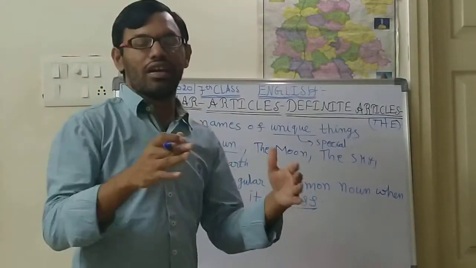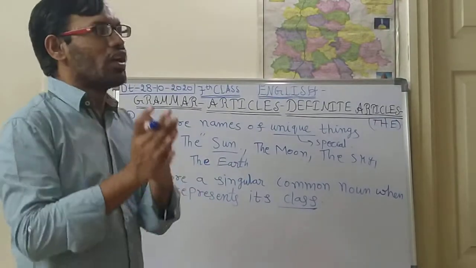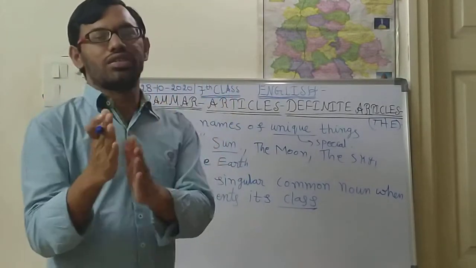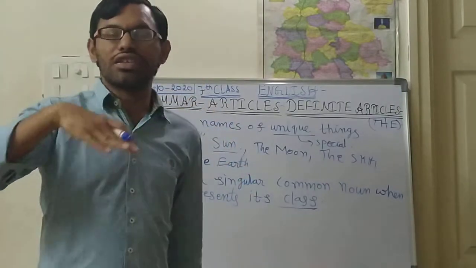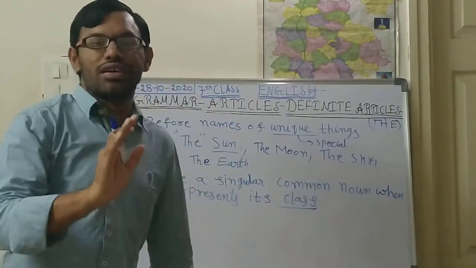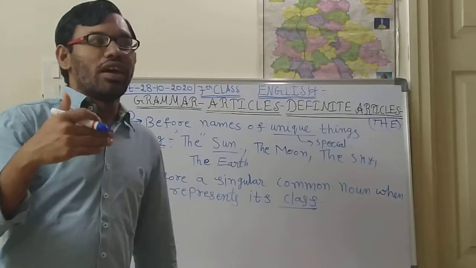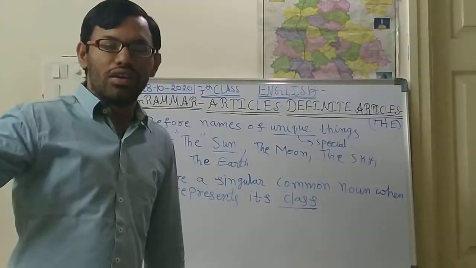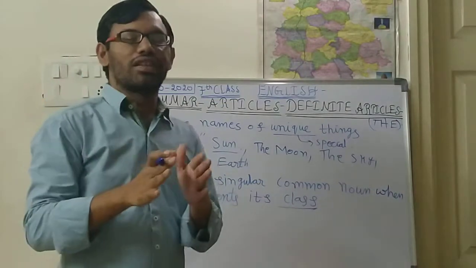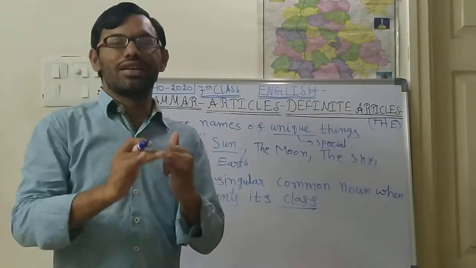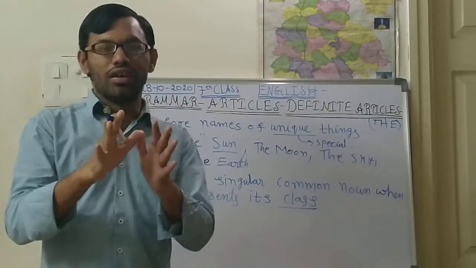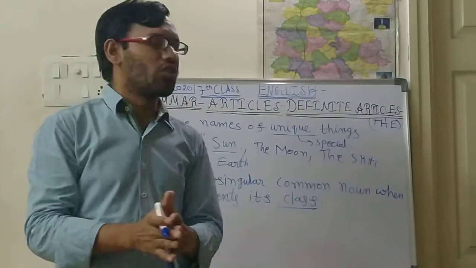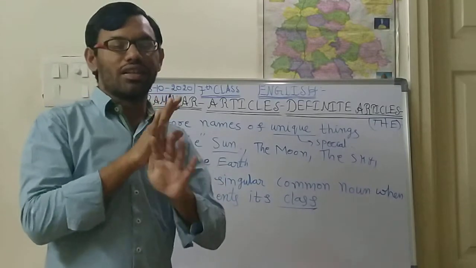How will you say it? A class of 5th class, a class of 7th, a class of 6th. That means in that class only 7th class students are there. Like that we will say. A class of human beings. Suppose earth is a class of living beings and non-living beings. So living beings and non-living beings are the class.